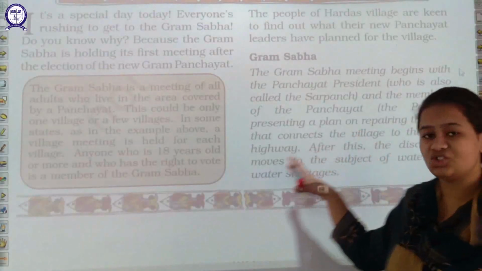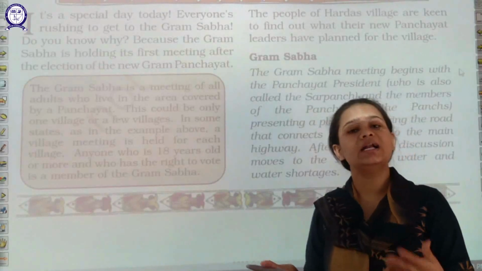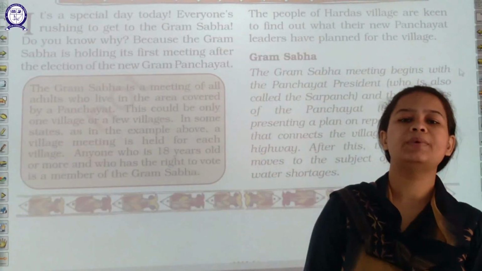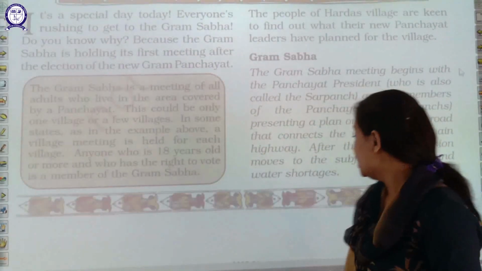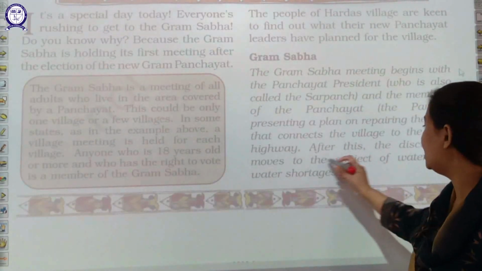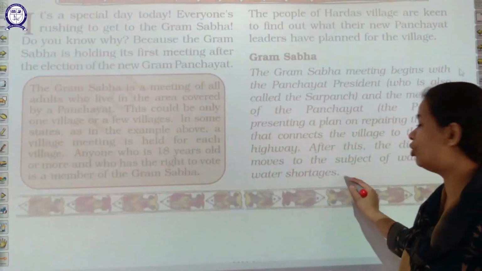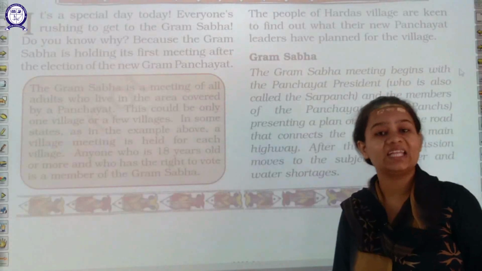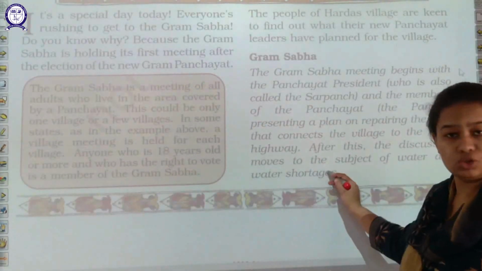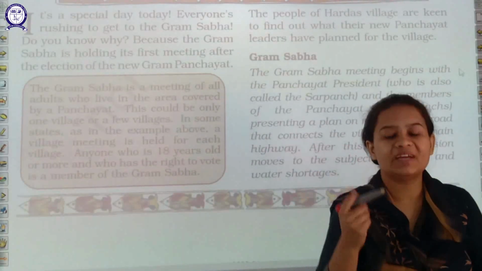Now in this chapter, there is one discussion regarding the people of Hardas village. In Hardas village, people suffer from the problem of water storage in their area. There are various issues like water storage issues, or garbage heap issues.